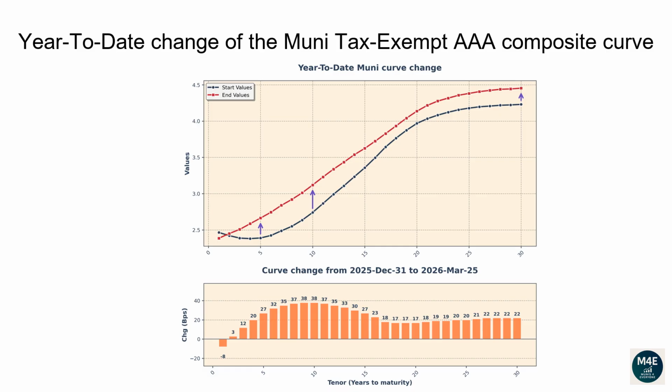The 1-year tenor changed -8 basis points. The 2-year tenor changed 3 basis points. The 5-year tenor changed 27 basis points. The 10-year tenor changed 38 basis points. The 20-year tenor changed 17 basis points. The 30-year tenor changed 22 basis points.